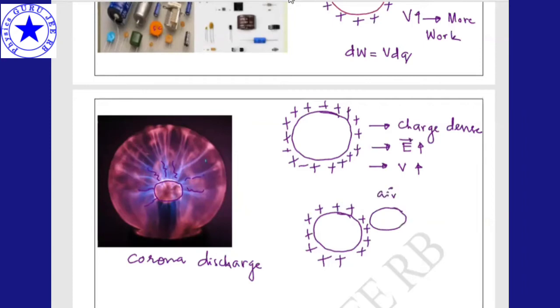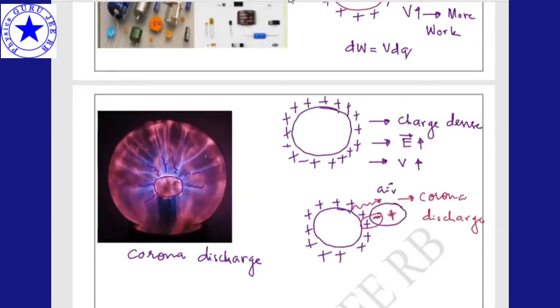That is, negative charge and positive charge separate here. Polarization means separation of charges. This negative charge and positive charge attract, and a blinking type of illumination can be observed. This type of discharge of charge is called corona discharge. Hope it is clear till this point.